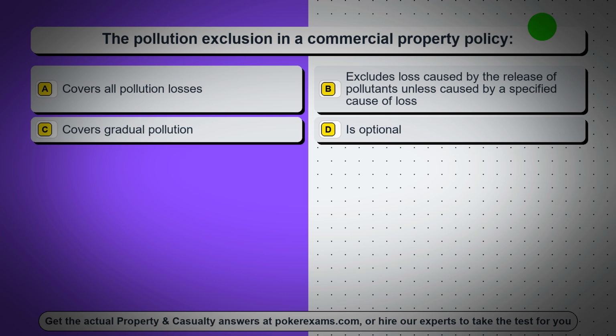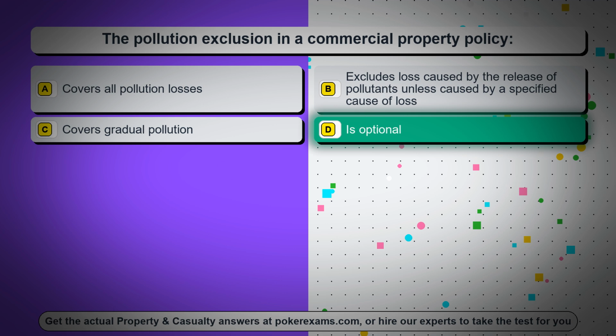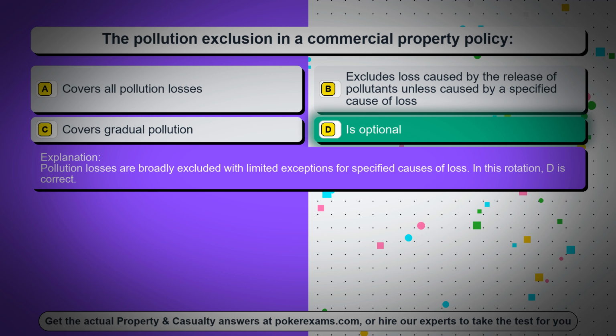Question 76. The pollution exclusion in a commercial property policy. Option A, covers all pollution losses. Option B, excludes loss caused by the release of pollutants unless caused by a specified cause of loss. Option C, covers gradual pollution. Option D, is optional. The correct answer is option D, is optional. Pollution losses are broadly excluded with limited exceptions for specified causes of loss. In this rotation, D is correct.